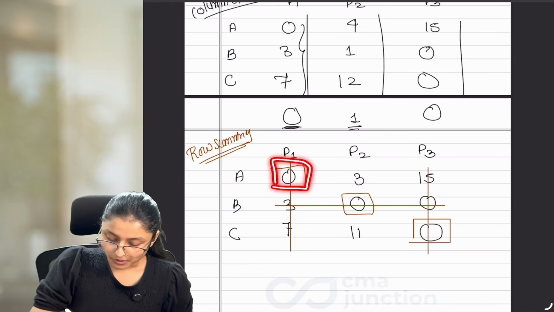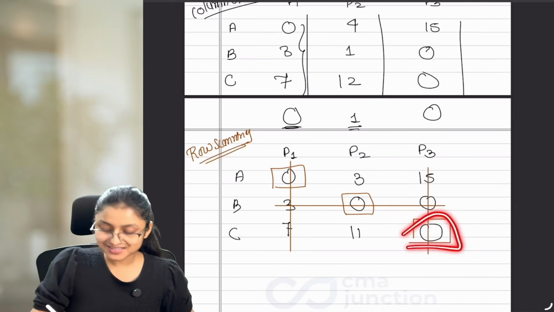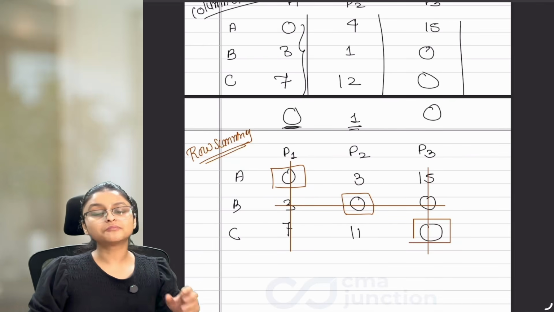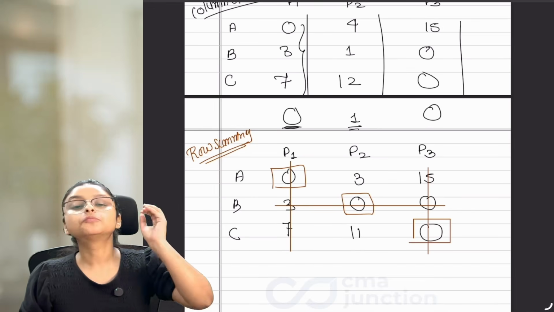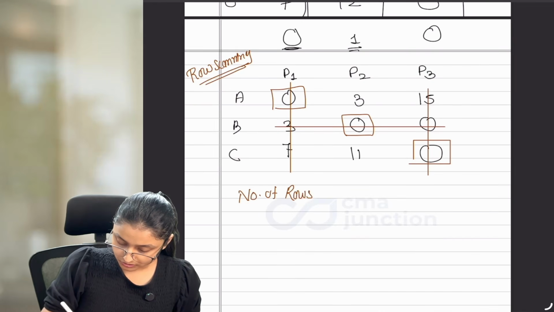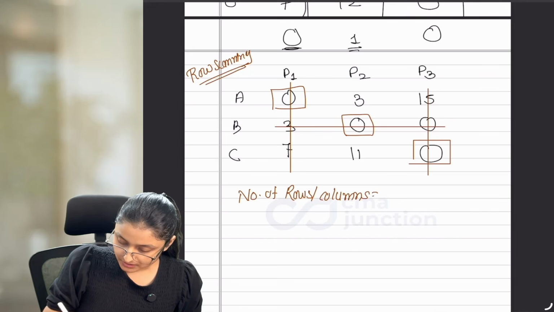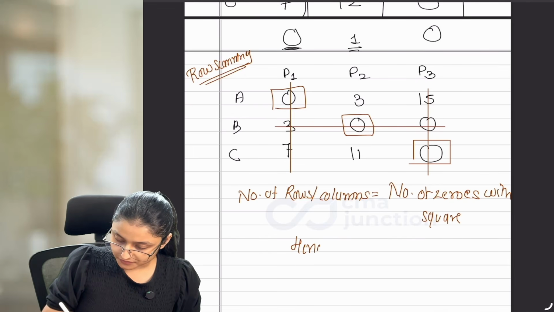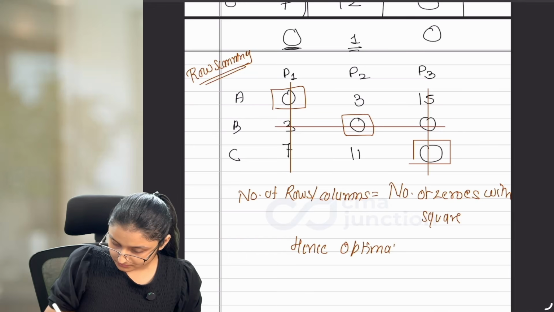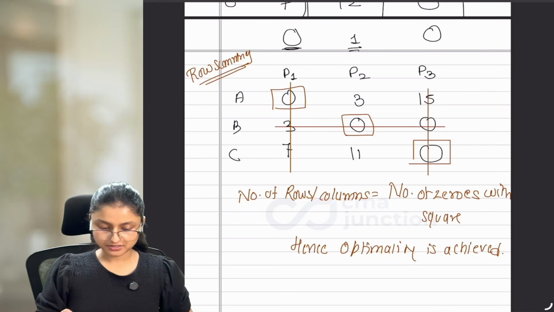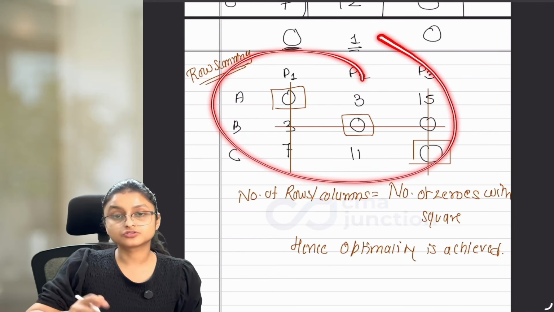And if you notice, 1, 2 and 3. This is the number of zeros with square which we have. So as the number of rows or columns is exactly equal to the number of zeros with square, we reach the optimal situation. So we can write here that the number of rows or columns is exactly equal to the number of zeros with square, hence optimality achieved. And if optimality is achieved, then your solution is complete. But this is not how we show the final answer.